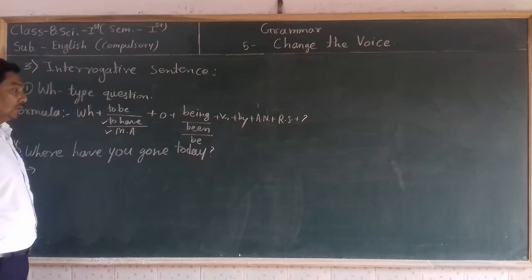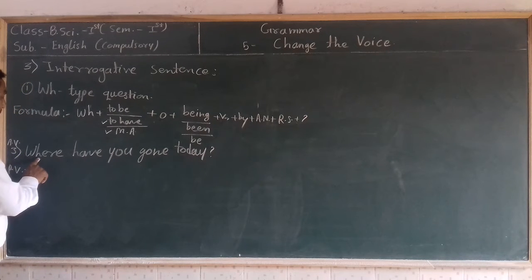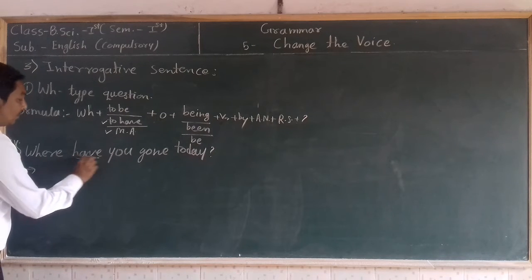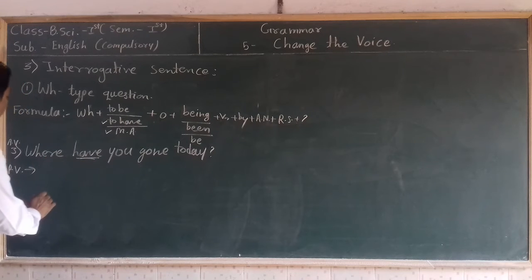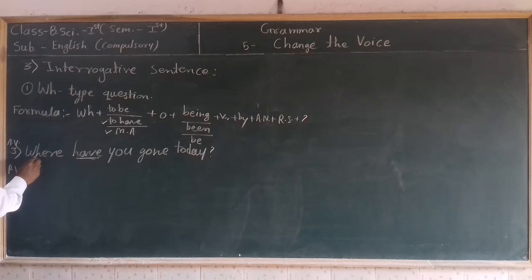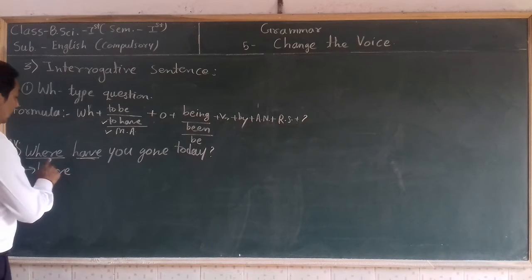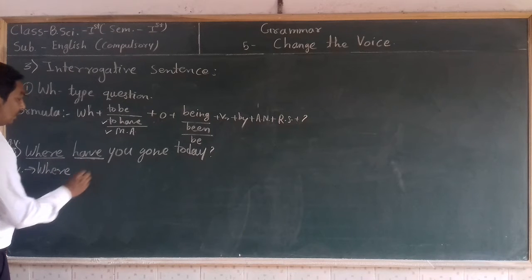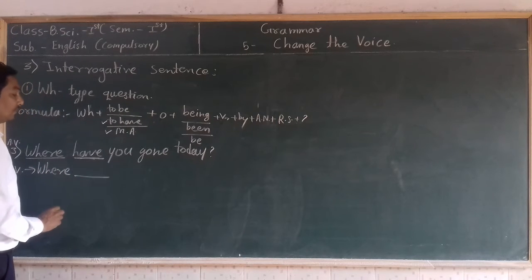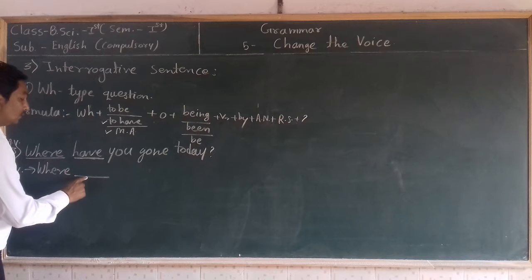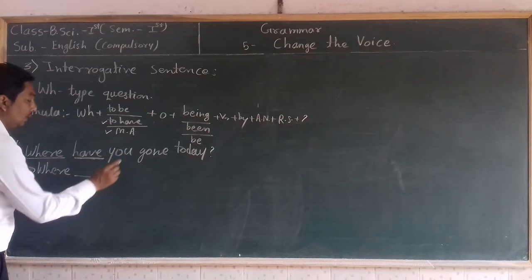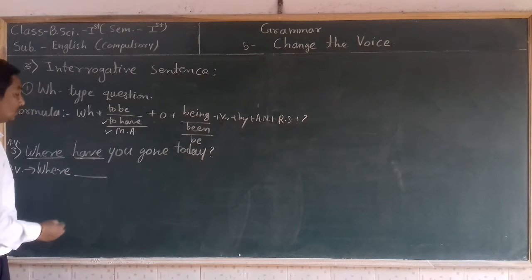And if after the WH word there is given a to have form, how can we transform that sentence into a passive voice sentence? According to the formula, always take the WH word as it is at the starting of passive voice: where. Then, if after the WH word there is given a to have form, leave some space for the new to have form according to the upcoming new subject.